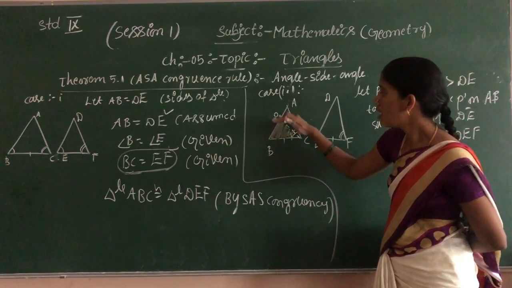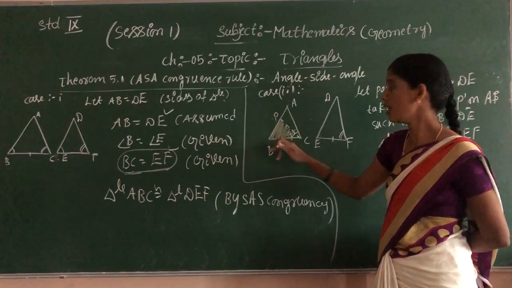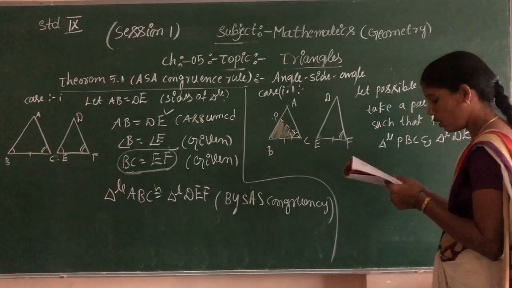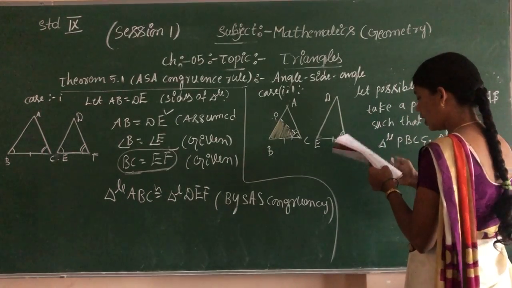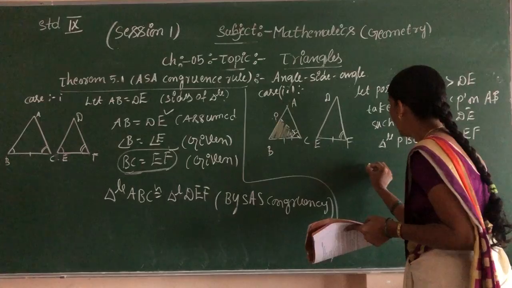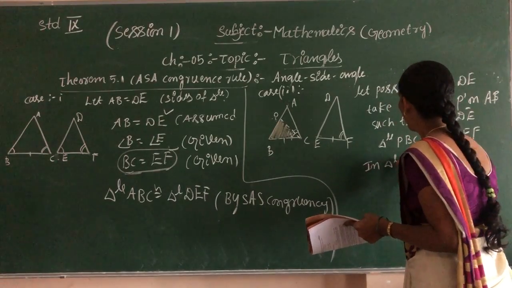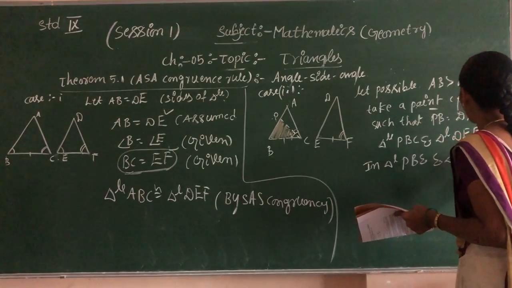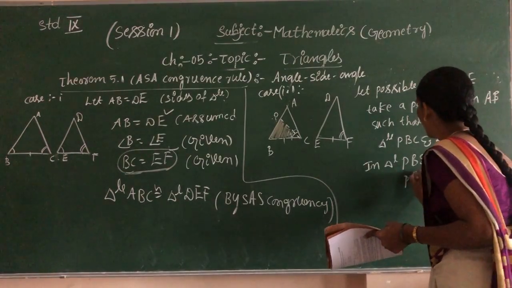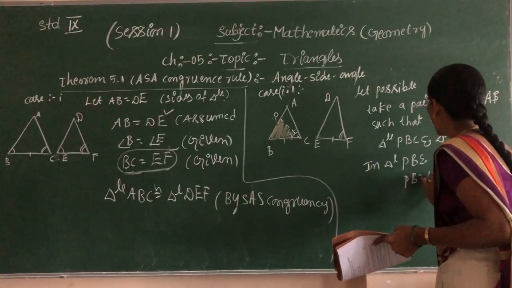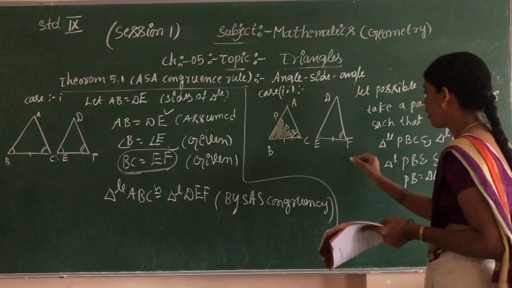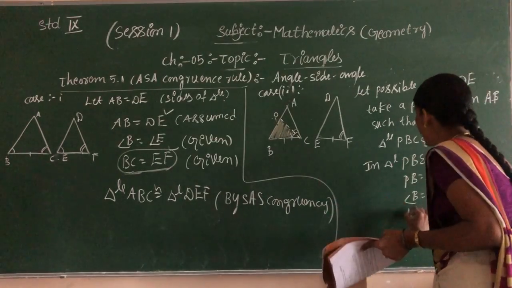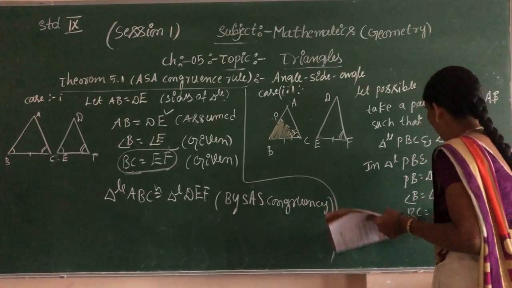The triangle is cut into two triangles. This is PBC compared to DEF. Therefore, in triangle PBC and triangle DEF, PB is equal to DE, angle B is equal to angle E, and BC is equal to EF.